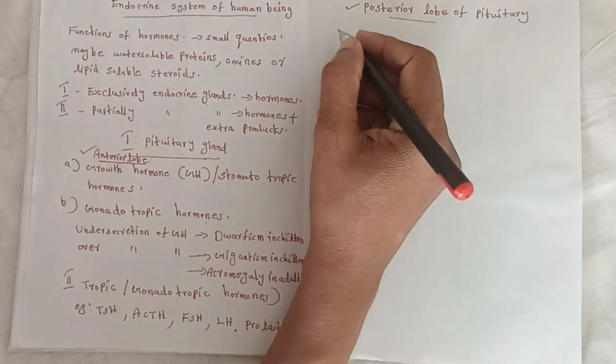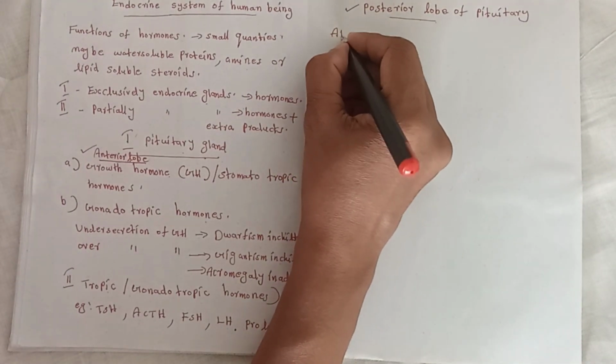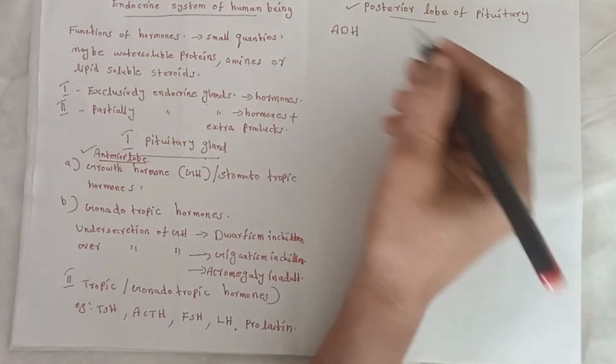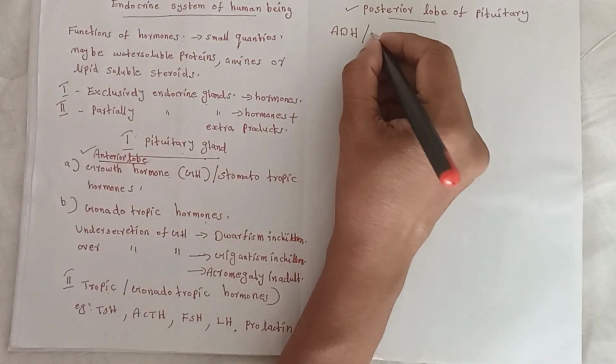Antidiuretic hormone, ADH, is also known as vasopressin.